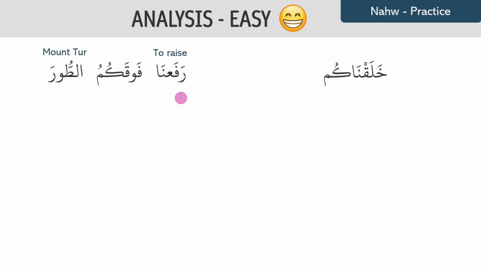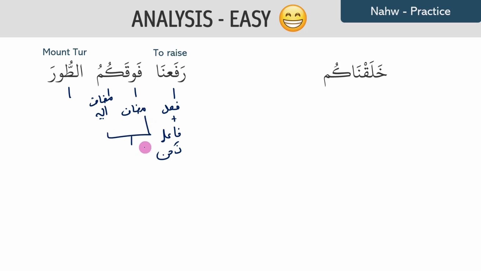Next we have rafa'na fawqakum at-tura. Rafa'na is your fa'il madhi plus your fa'il which is inside it, and the fa'il is nahnu, we raised. فوقكم, fawqa is your special mudaf, and kum is going to be your mudaf ilayhi. And at-tura is mansub, so this is going to be a maf'ul, and fawqakum is also going to be a maf'ul because it's telling you where something was raised.